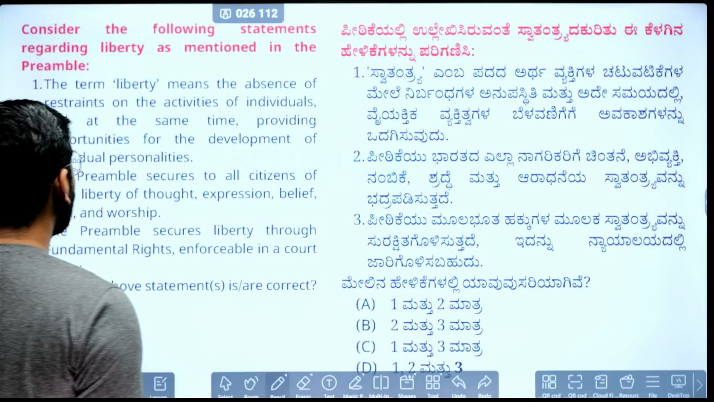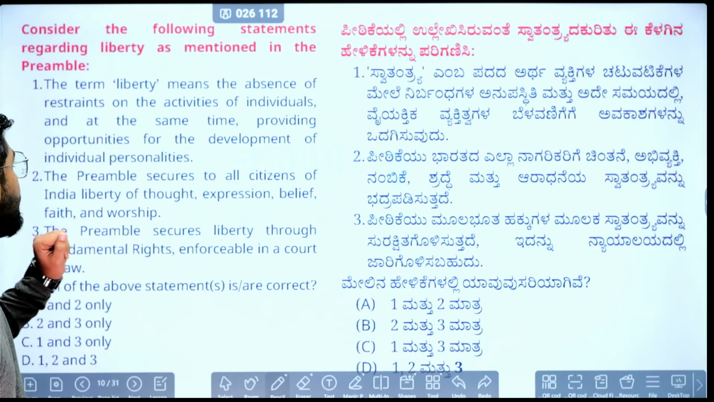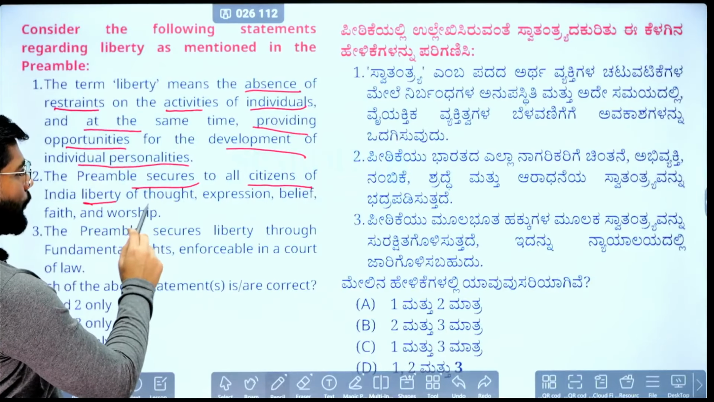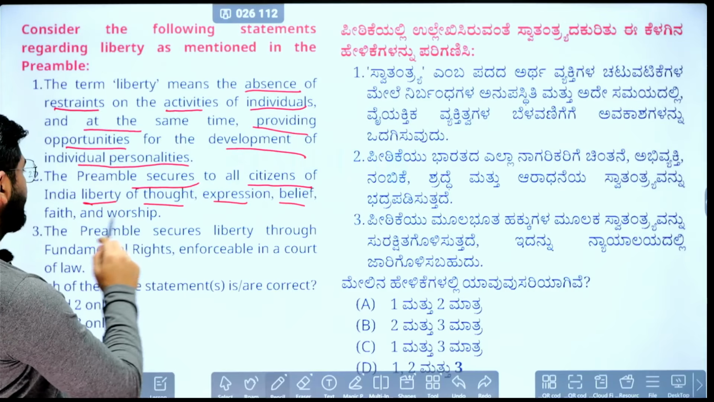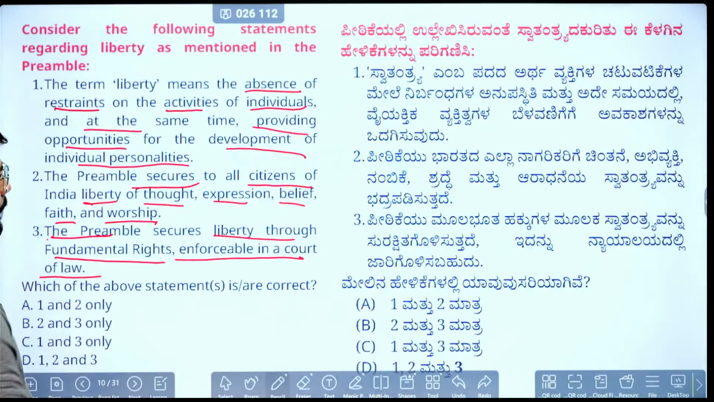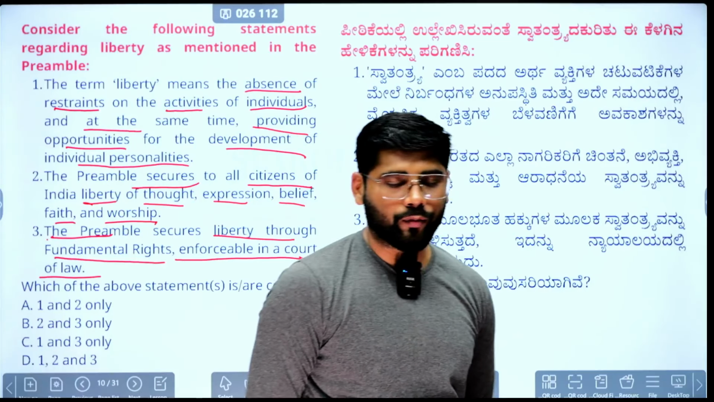It's about the liberty that is mentioned in the preamble. I just said that we'll discuss it here. So liberty, the term liberty means the absence of restraint on the activities of individuals and at the same time providing opportunities for the development of individual personality. Second statement, the preamble secures to all citizens of India liberty of thought, expression, belief, faith and worship. Third statement, the preamble secures liberty through fundamental rights enforceable in a court of law. Okay, pause the video, read the statements and comment the correct answer.